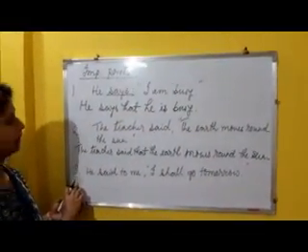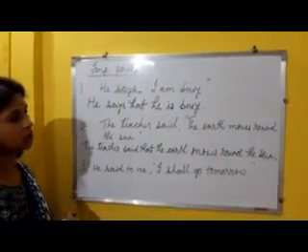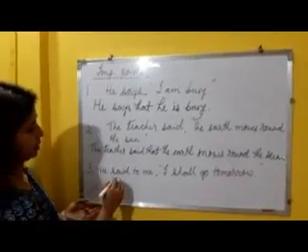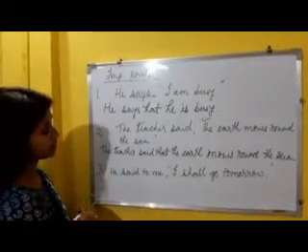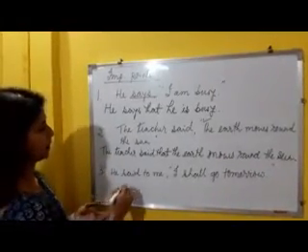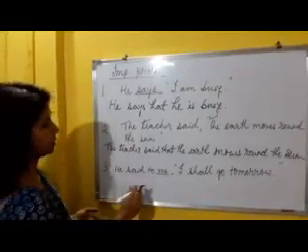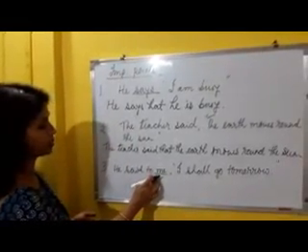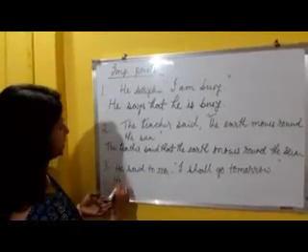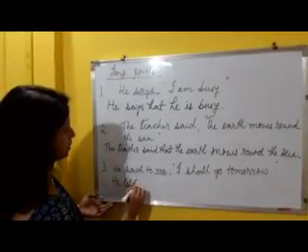And thirdly, he said to me, "I shall go tomorrow." What is different in this sentence is that we get an object here, to whom it is said. When we get the object to whom it is said, "said" changes to "told".